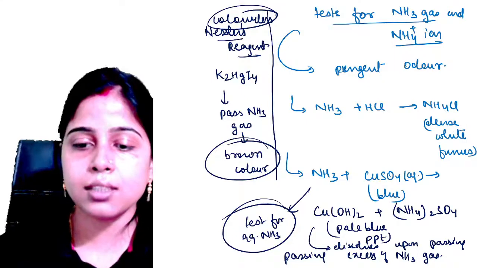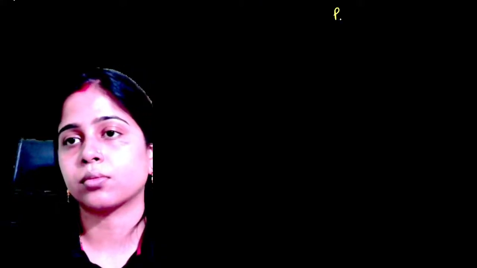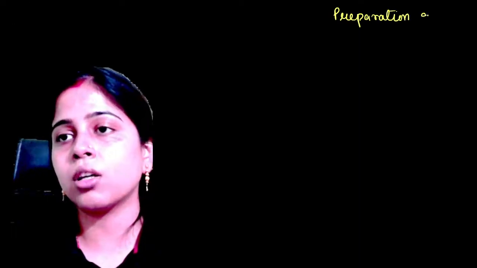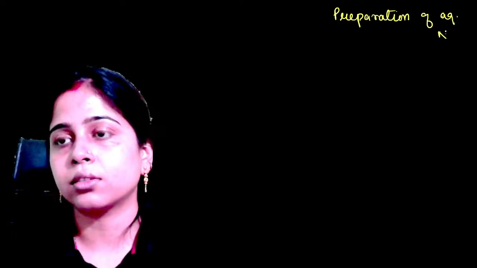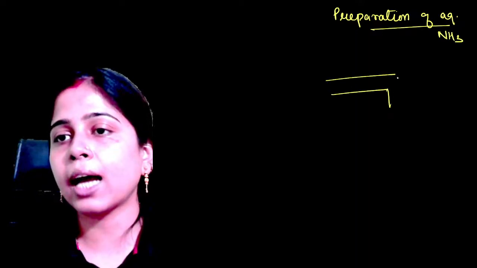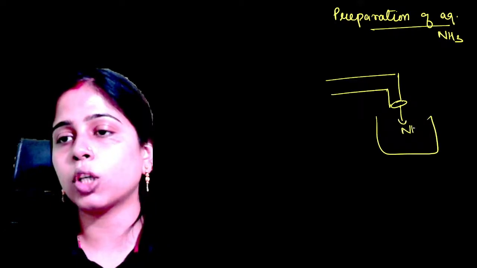Which we will discuss. Let's discuss the preparation of aqueous ammonia. Okay, let's go. Preparation of aqueous ammonia. So what happens? You can prepare your aqueous ammonia by dissolving your ammonia into water.